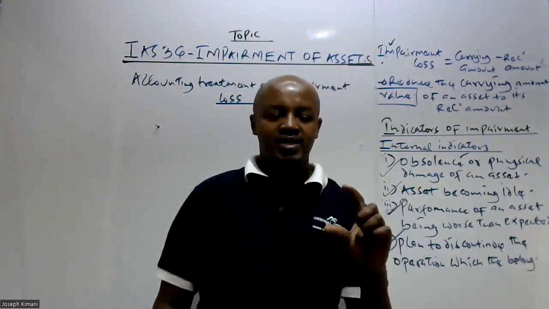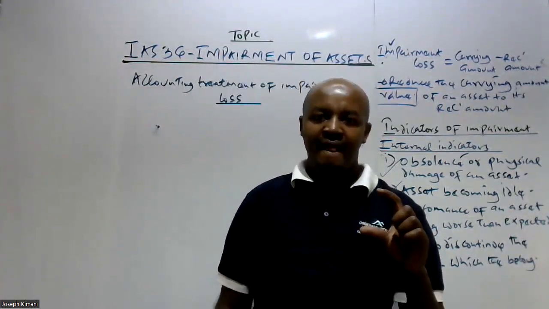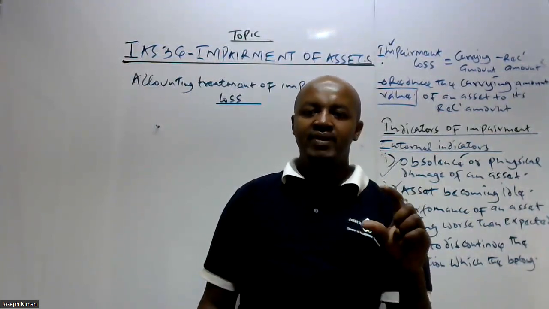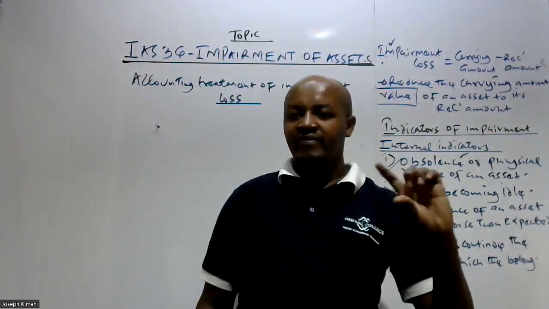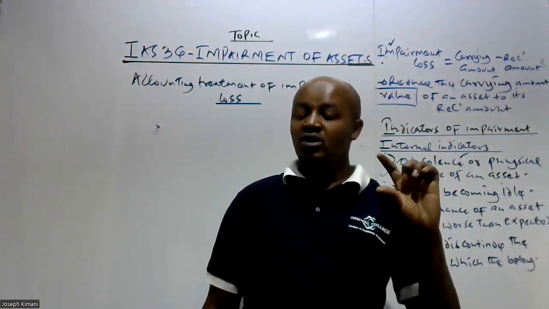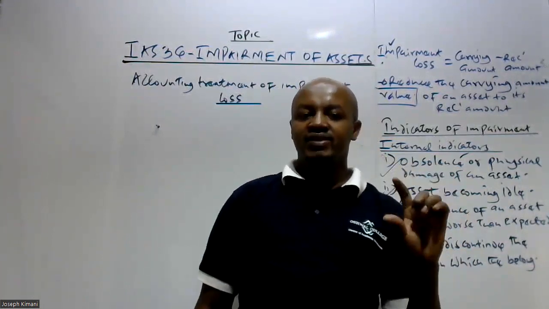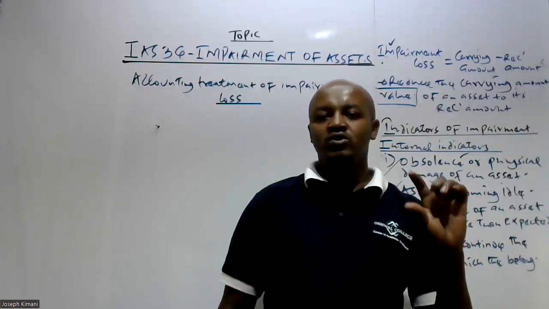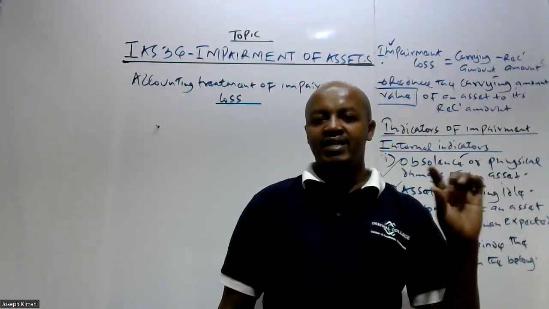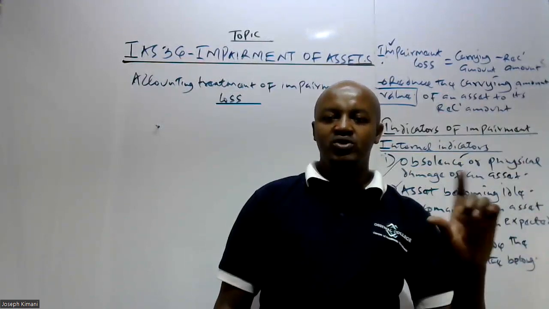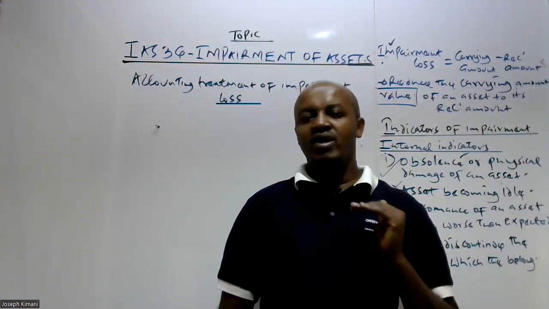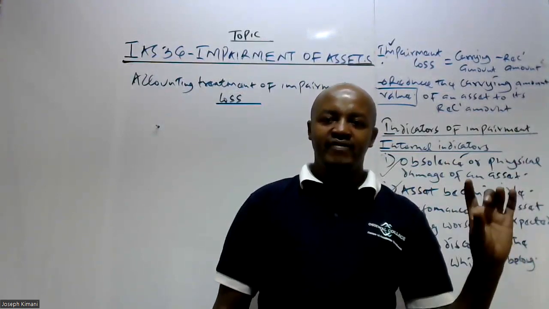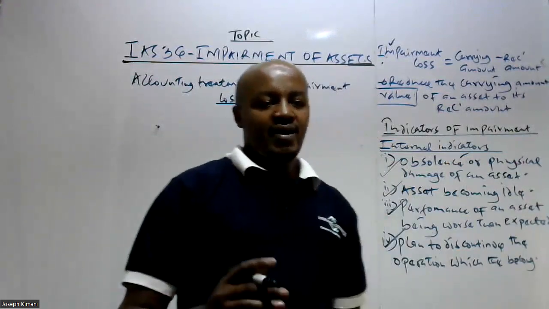One, we have those particular assets which in the statement of financial position are recorded at their historical cost. So these are those particular assets which, since they were acquired by the company, have not been revalued. There is no revaluation reserve which exists as far as such an asset is concerned. And two, we have those particular assets which in the statement of financial position are recorded at their revalued amount. These are those particular assets which, since they were acquired by the entity, have been revalued. So there exists a revaluation reserve as far as such an asset is concerned.